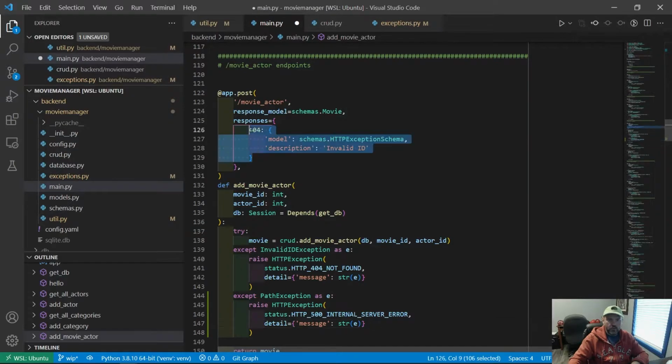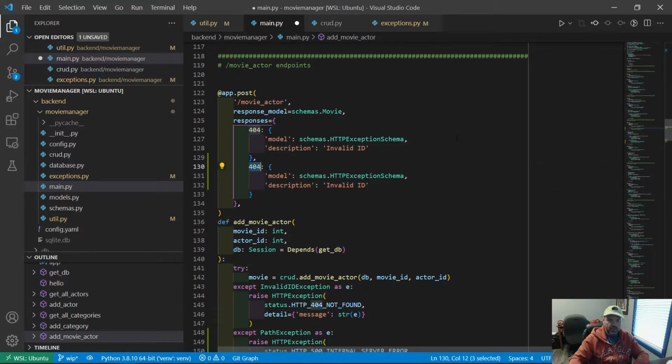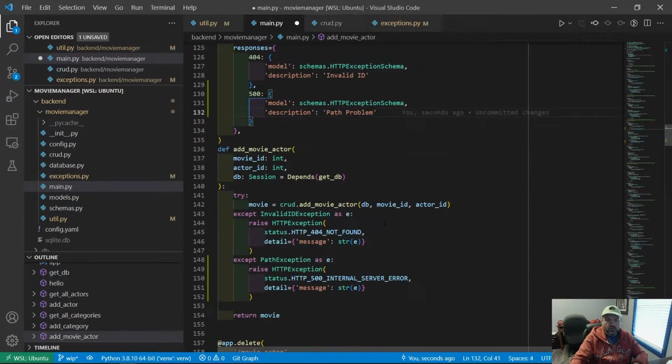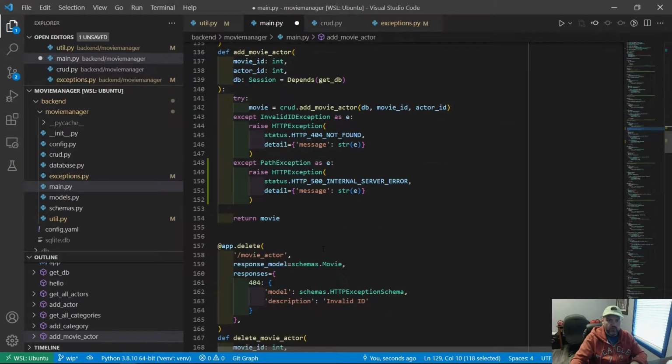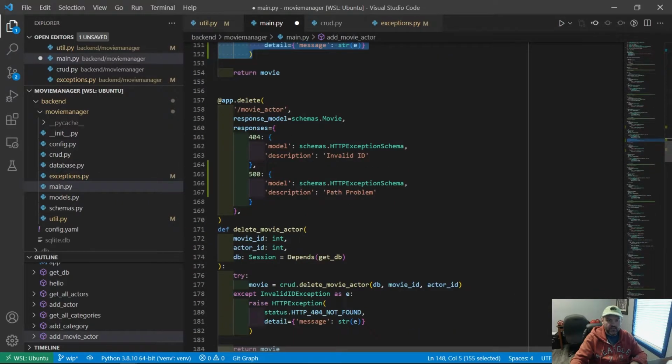And we need to make one of these as well. So this time it's going to be for a 500 exception, and the description is going to be whatever. It's fine. Just need something in there to describe the overarching kind of errors we're expecting here. All right, so we're going to need to copy this down to the next one over into our delete. It's going to be the exact same handler for the delete movie actors.